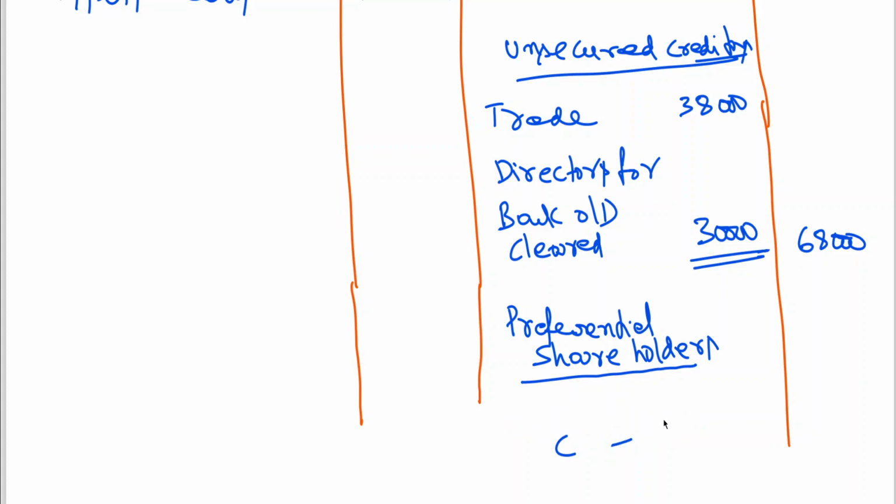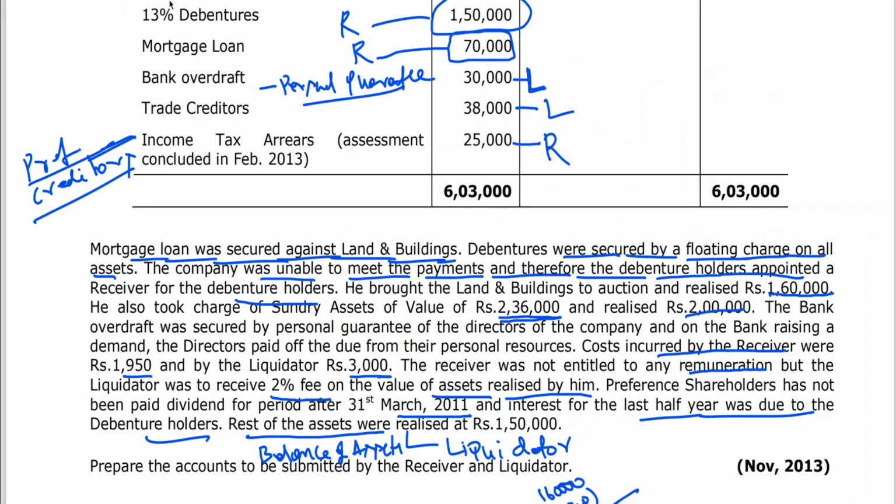I have already explained, 2 years arrears of dividend is due. Arrears of dividend, I told you up to 31st March 11 was paid. It means 31st March 12, 31st March 13, 2 years arrears of dividend. Arrears of dividend for how many years? 2 years. What is preference share capital?